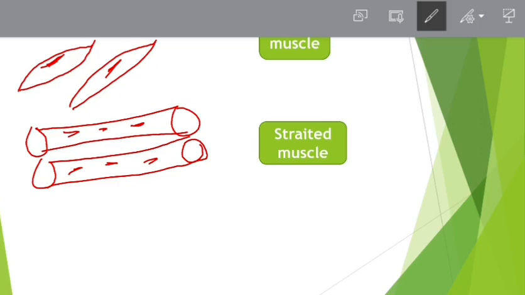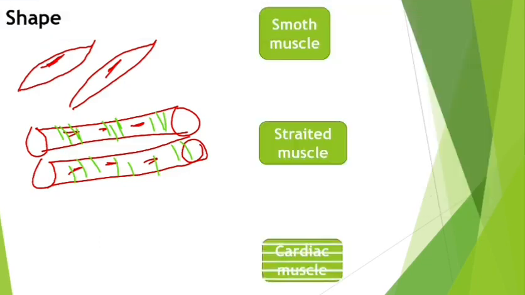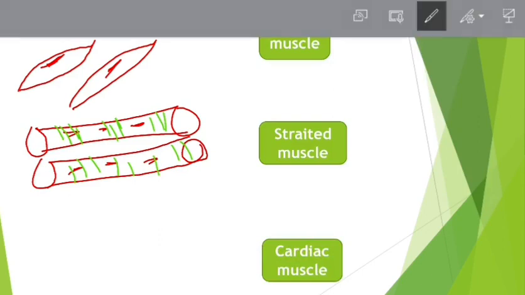So these are smooth muscle cells. And now we will draw the diagram of striated muscle. Striated muscles were the muscles of the hands and skeleton which we can control. The striated muscles are somewhat long, like a cylinder. This is a striated muscle cell. Now what we have to remember here is that in smooth muscle one nucleus was found in one cell. Here many nuclei are found in one cell.